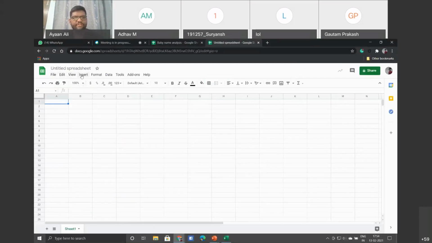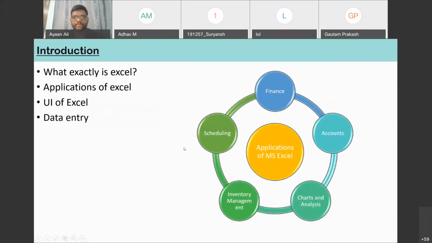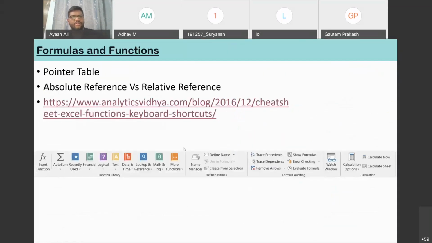See, file, edit, view, insert, format. Here also you can keep your cursor on a button, and you can see what that particular symbol means. So just try to experiment with it. Then, formulas and functions.